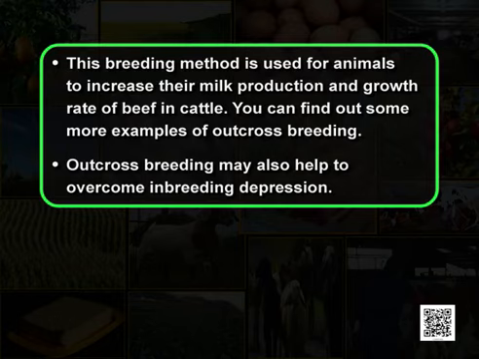This breeding method is used for animals to increase their milk production and growth rate of beef in cattle. You can find out some more examples of outcross breeding. Outcross breeding may also help to overcome inbreeding depression. Second type of outbreeding is crossbreeding.